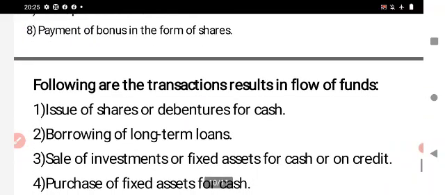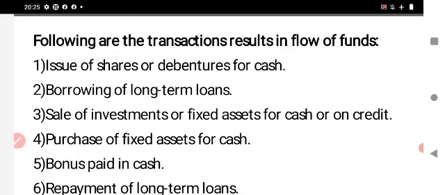The next topic is the following transactions, which result in flow of funds. The first one is issue of shares or debentures for cash. What entry do we pass for that? Cash account debit to debenture account. Issue of debentures, what entry do we pass? Cash account debit to debenture account.